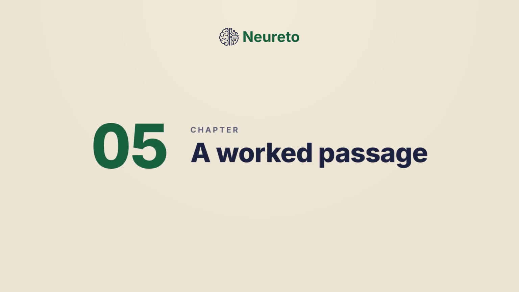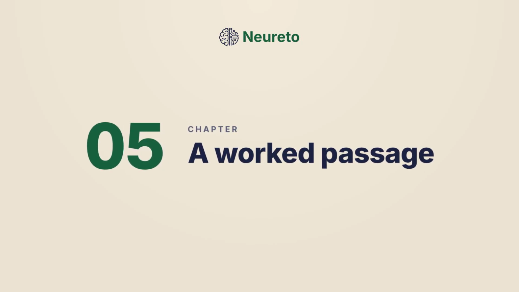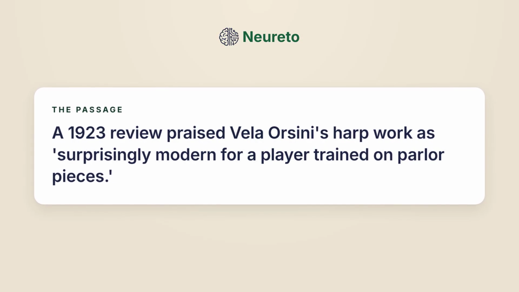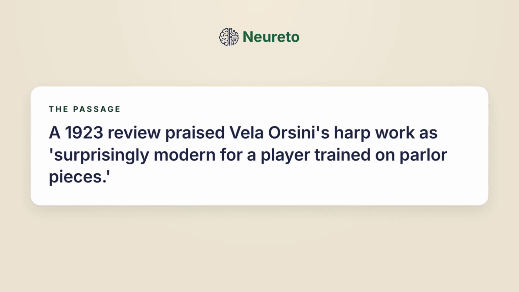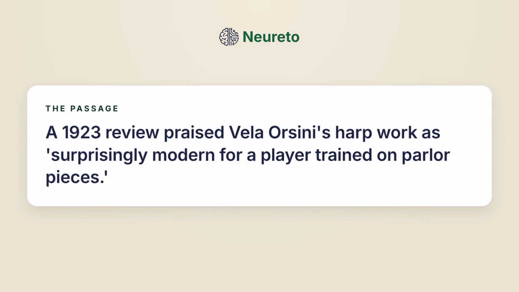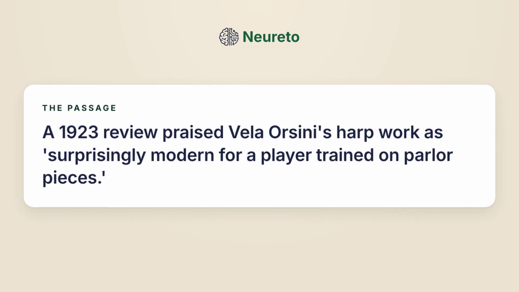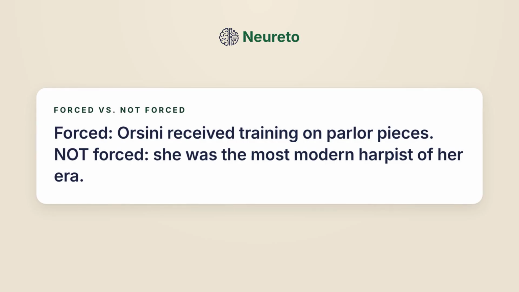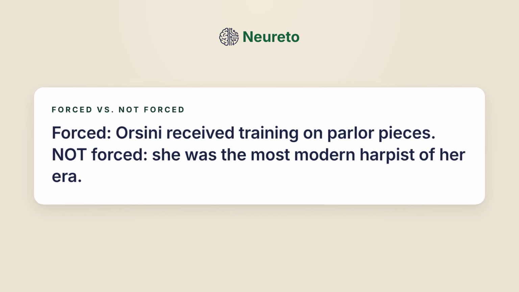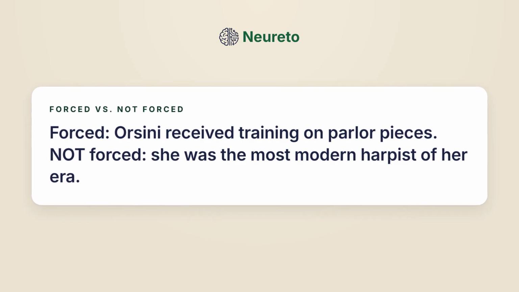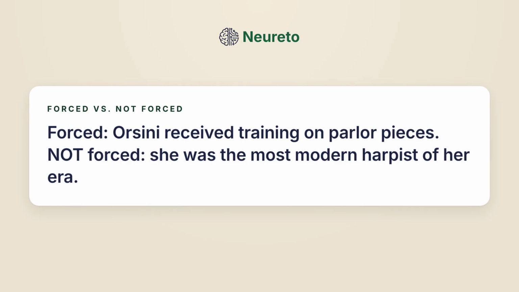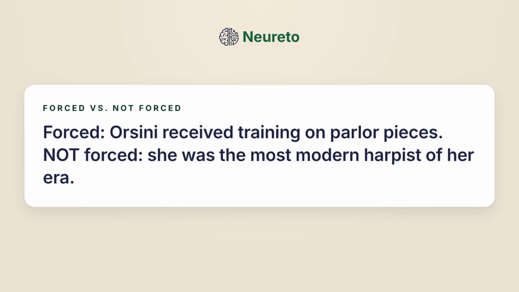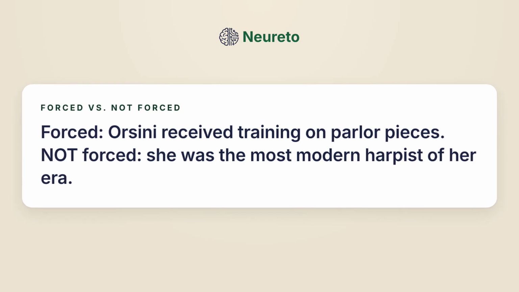A worked passage. Read the fragment. A 1923 review praised Vella Orsini's harp work as surprisingly modern for a player trained on parlor pieces. What is forced? That Orsini trained on parlor pieces? The reviewer treats it as given. What is not forced? That she was the most modern harpist of her era. Surprisingly modern is a long way from most modern.